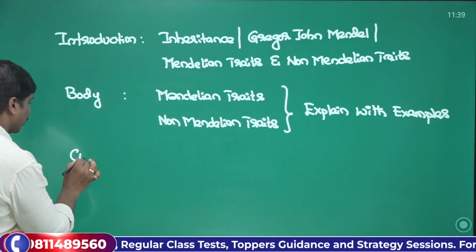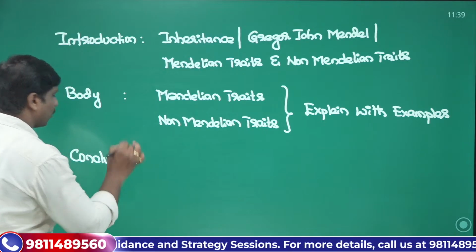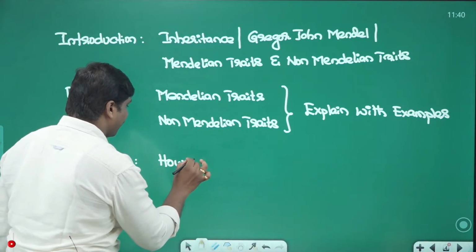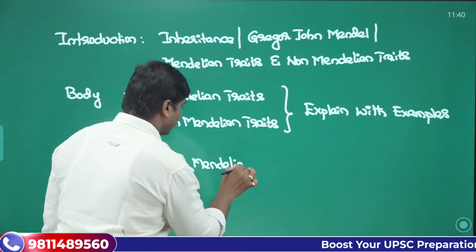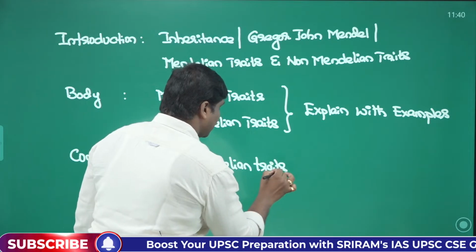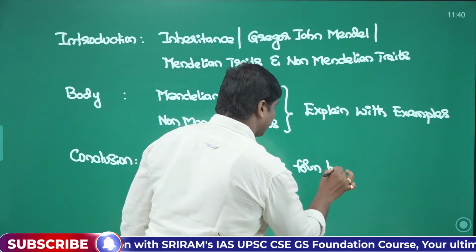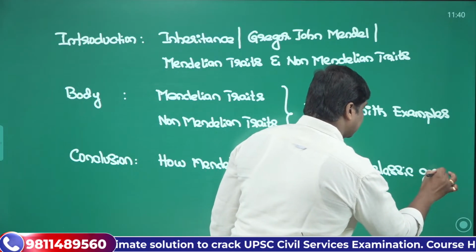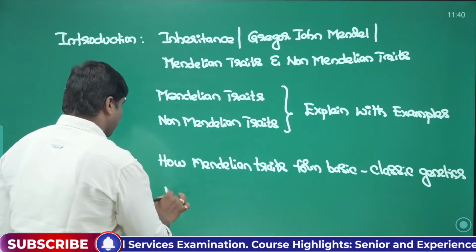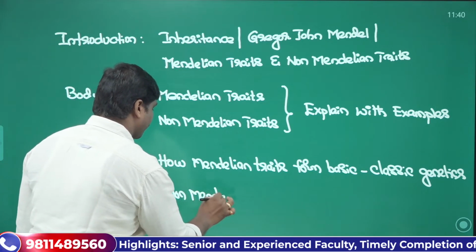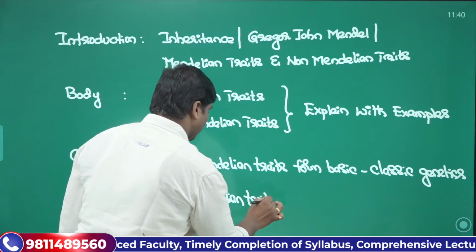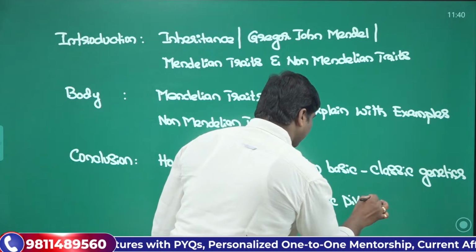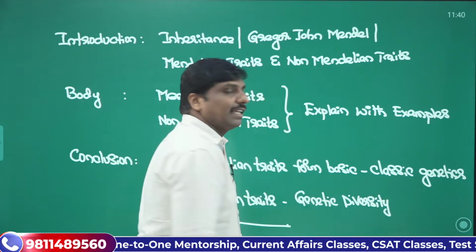In the conclusion, friends, you can club both the concepts and say how Mendelian traits form the basis of classical genetics, and how non-Mendelian traits help in showing genetic diversity. This is what you can explain in the answer.